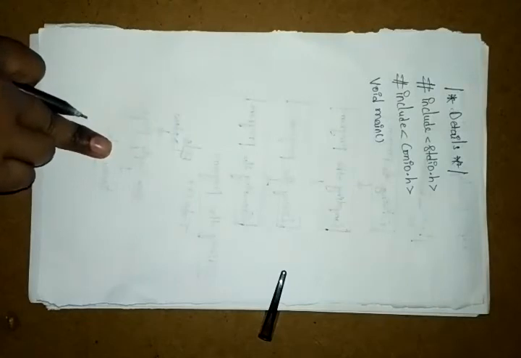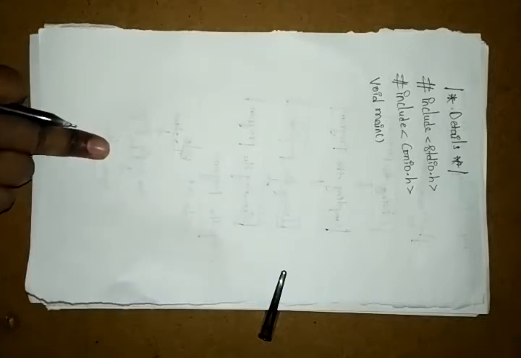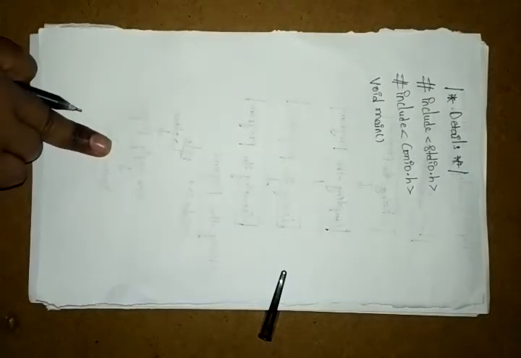Okay, void is the return type and main is the function. Without the main function, we cannot write any program. That is the main point for a program.